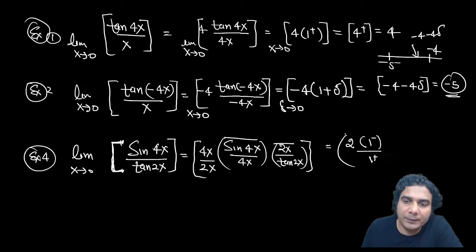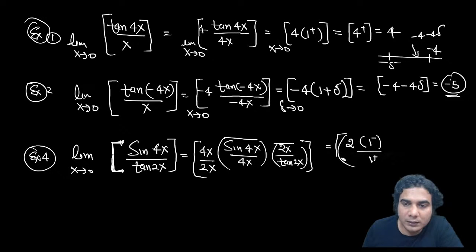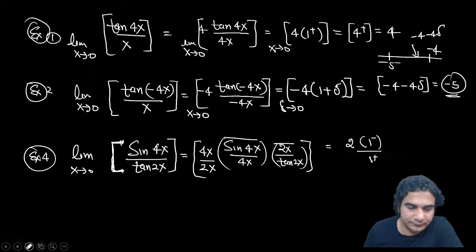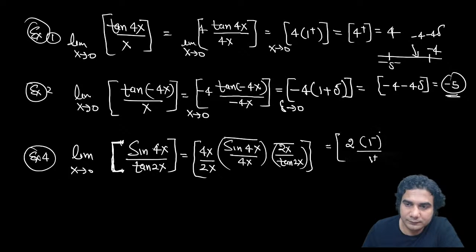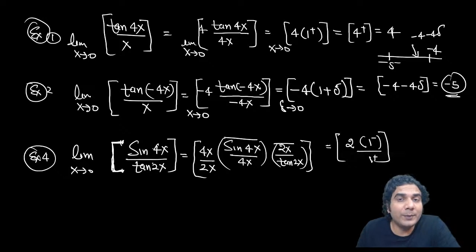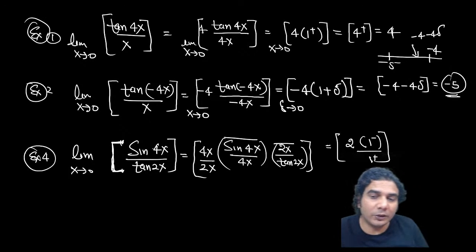So if you divide 1 minus, that means a number which is smaller than 1, by a number which is more than 1, this ratio will be less than 1 only, right? Because the denominator is greater than the numerator.